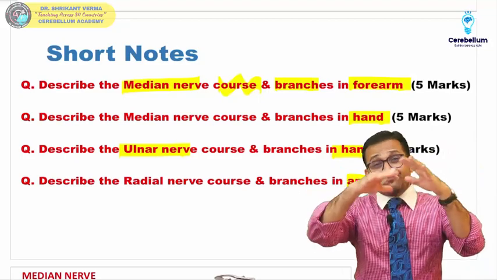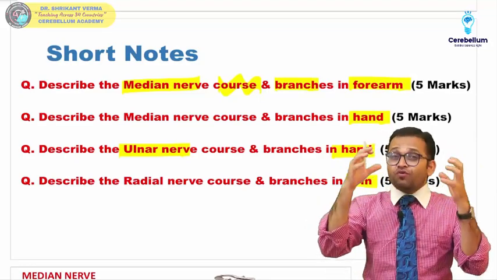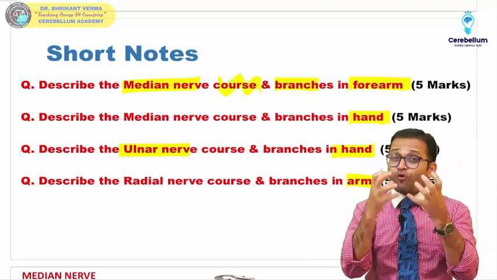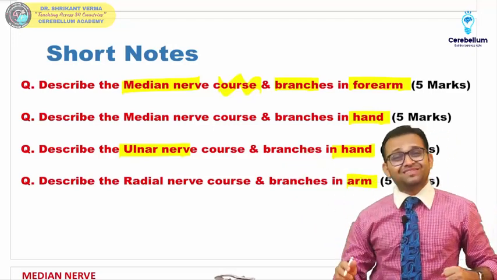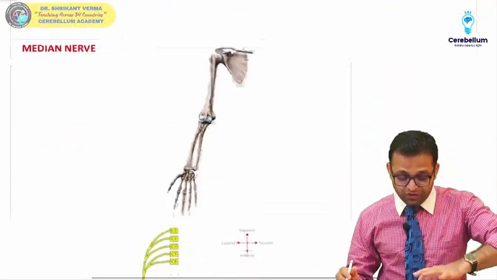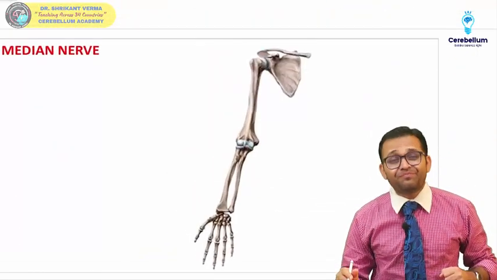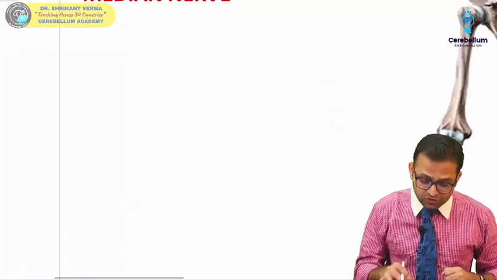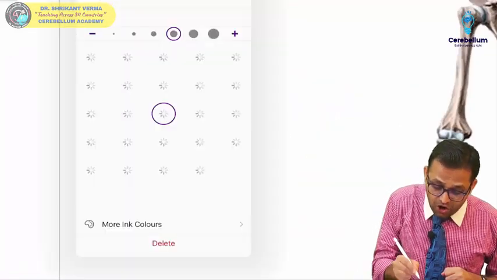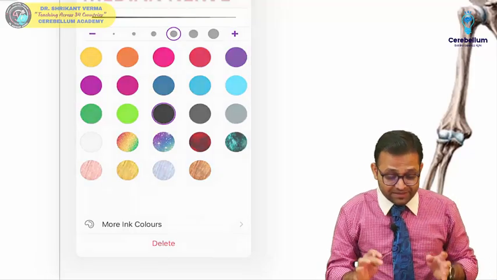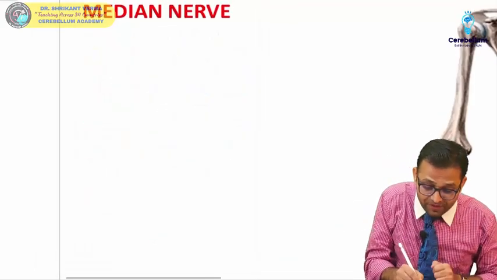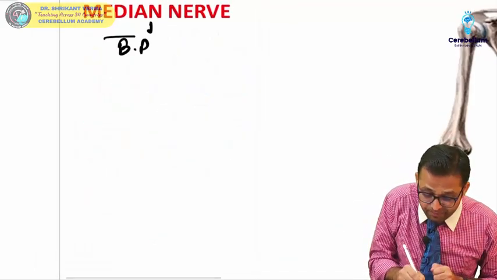According to the different states and different universities, we are making the important questions, so no excuse with these topics. We are starting today's session with the median nerve. So try to understand. Yesterday we had seen all the nerves of the brachial plexus. Yes, all the nerves of the upper limb are formed by the brachial plexus.